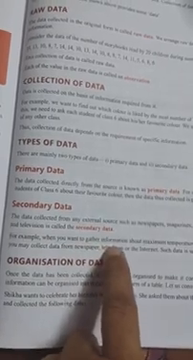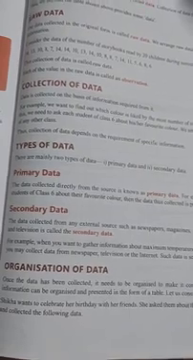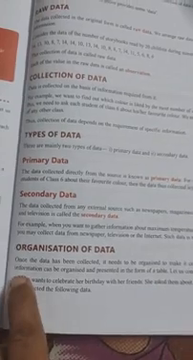For example, if you want to collect information about the maximum temperature of some cities in a day, then we may collect data from the newspaper, television or internet. Such type of data is secondary data. Now, organization of data. Once the data has been collected, it needs to be organized to make it comprehensible. The same information can be organized and presented in the form of a table.